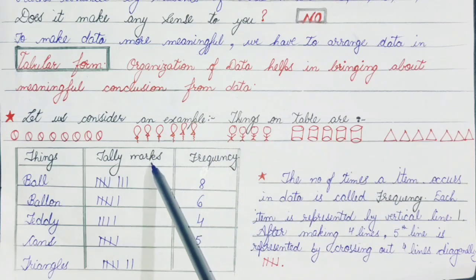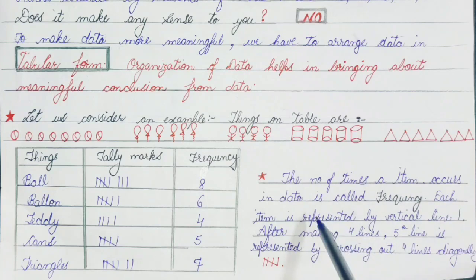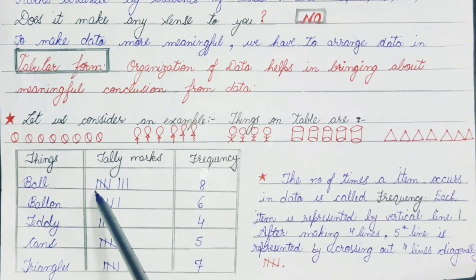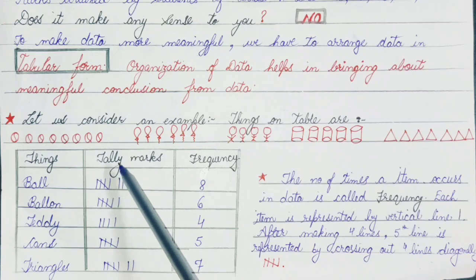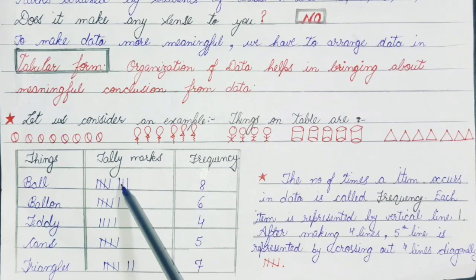Now let's move to the tally marks. Each item is represented by a vertical line. Yes class, suppose here one ball is there. So I will represent one ball by one vertical line. Suppose there are two, so I'll draw two vertical lines. Suppose there are three balls, so I'll represent three balls with the help of three vertical lines: 1, 2 and 3. If there are 4 teddies on the table, I'll draw 4 vertical lines.